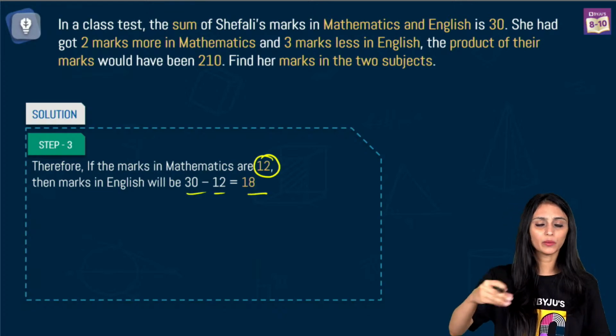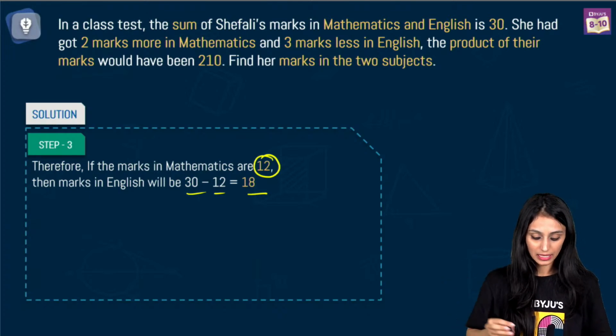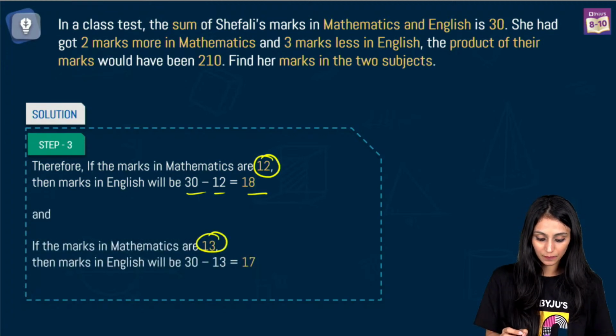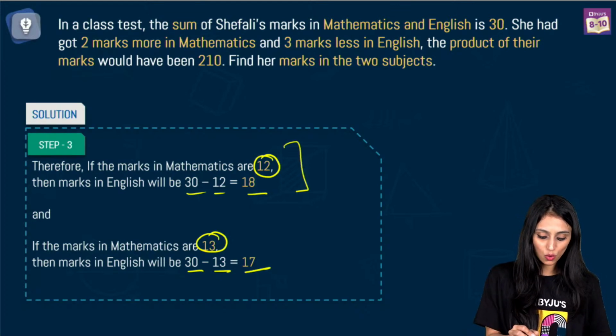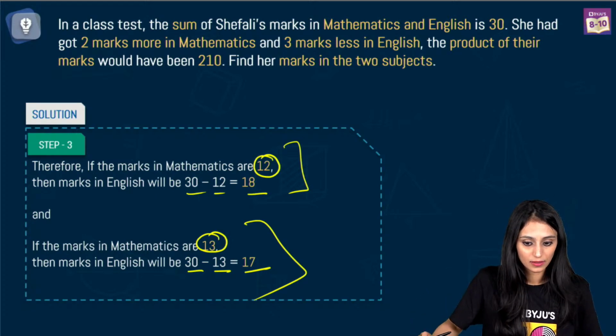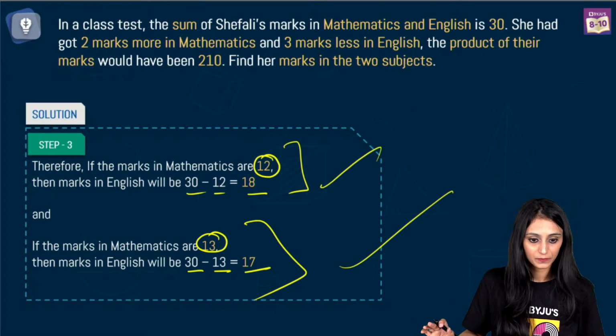It is possible to get 12 marks in math and 18 in English, total 30. If mathematics is 13, English would be 30 minus 13, that is 17. So these two combinations are possible and both are our answers. I hope this is clear that we are considering both values this time.